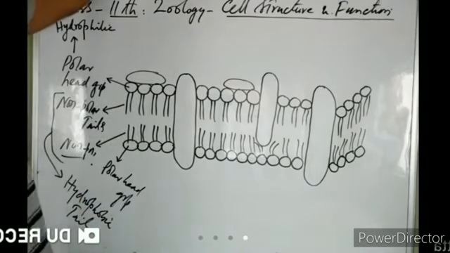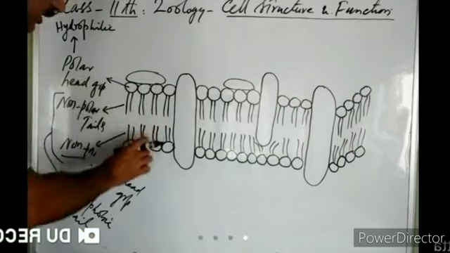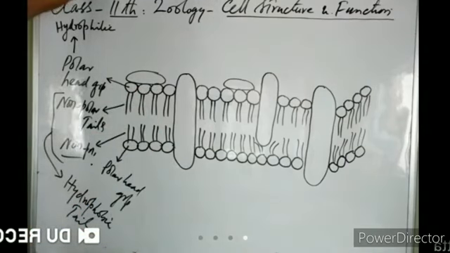Why are lipids arranged in the form of a lipid bilayer? So that they only expose their hydrophilic polar head groups and conceal their hydrophobic tails. That makes the lipids form a lipid bilayer.